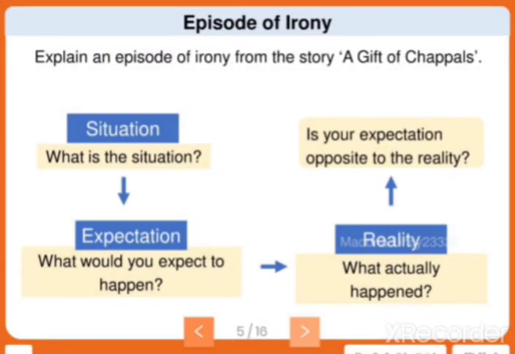Now let us see the first one. Explain an episode of irony from the story A Gift of Chappals. First, what will you do? You will find out the situation. Then the expectation: what would you expect to happen? Then the reality: what actually happened in the story. Then last, is your expectation opposite to the reality? Then it will be irony. If it is not opposite, it will be non-irony, right? So by that you will be concluding by explaining an episode of irony.